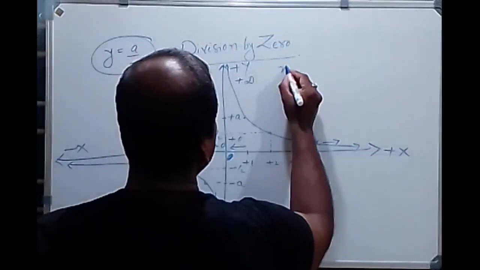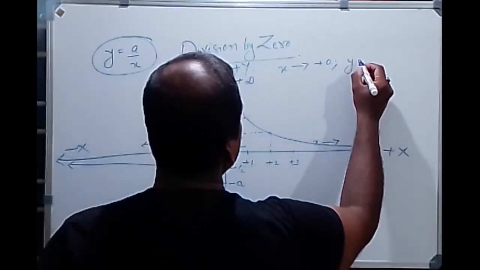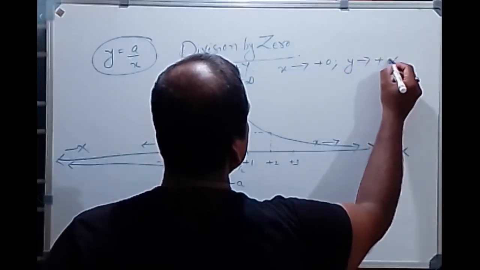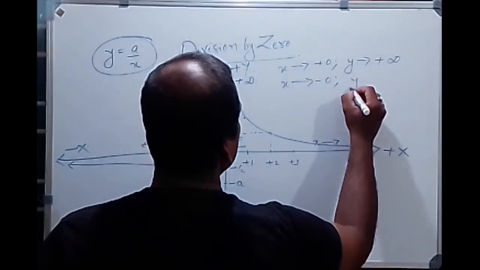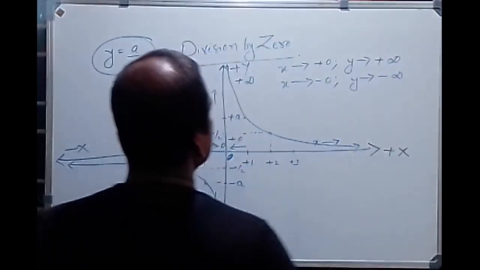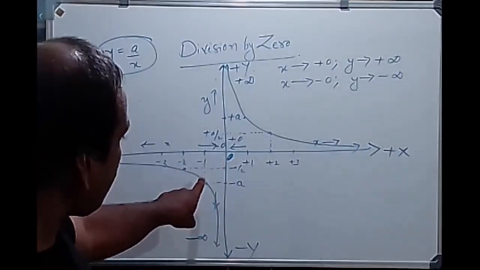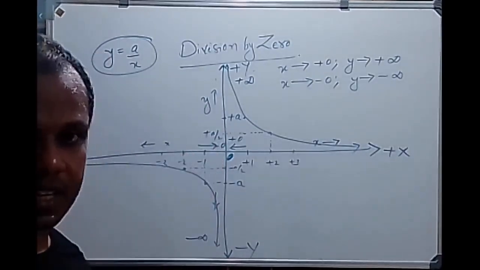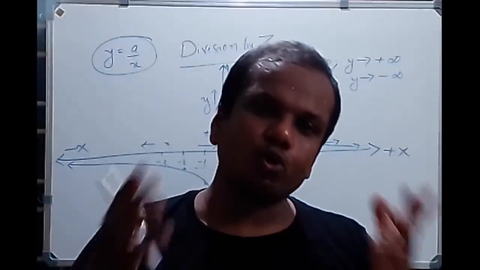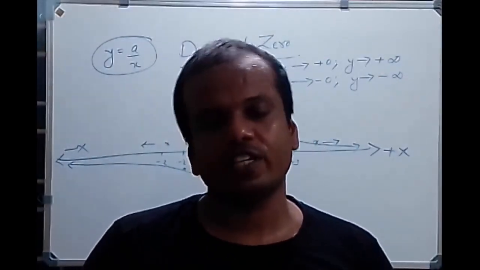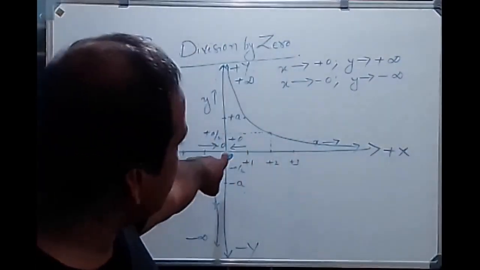When x approaches positive 0, y approaches positive infinity. When x approaches 0 from the negative side, y approaches negative infinity. So at the critical point 0, what is happening? At the point 0, two different values are happening: positive infinity and negative infinity, which is not a real value we can find.